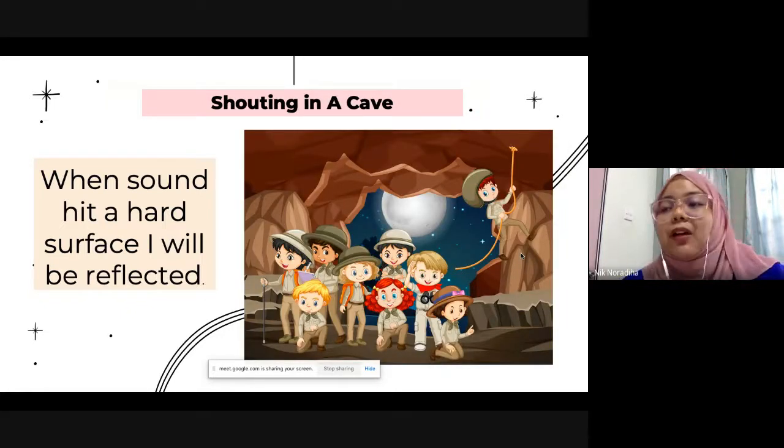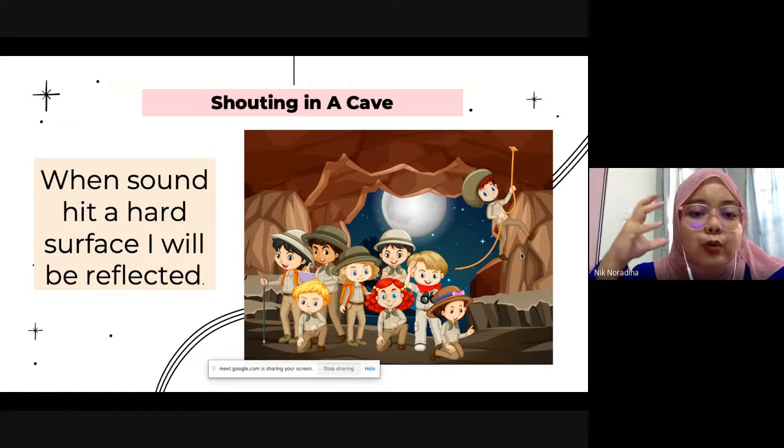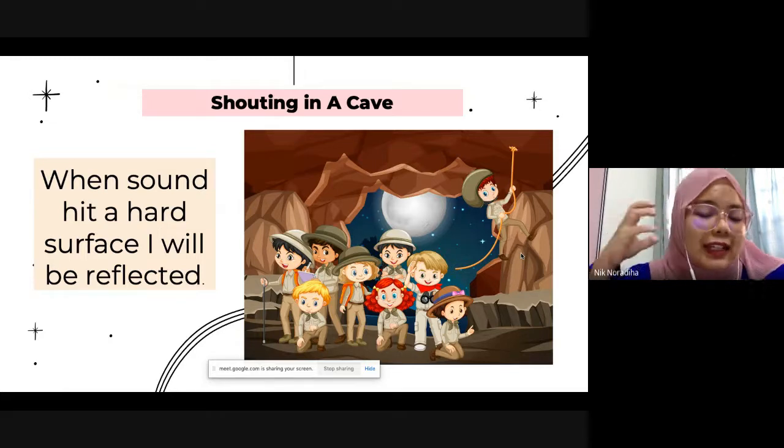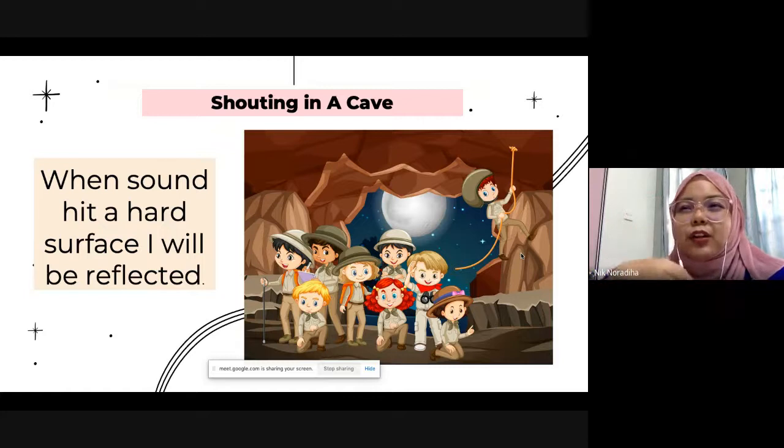An example of sound being reflected that we used to hear: if you're shouting inside a cave, you will hear echoes of your sound. Why can you hear the echoes? Because the sound is being reflected. Not only in the cave.